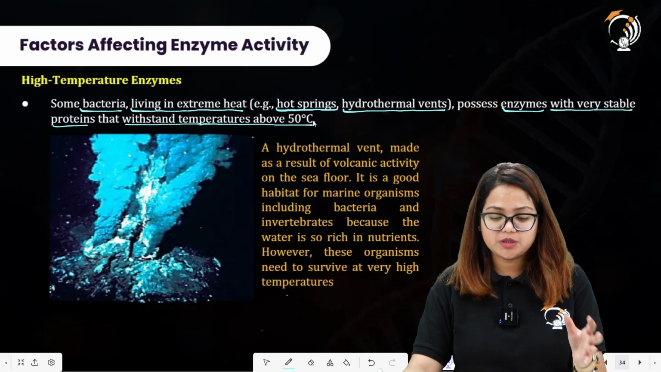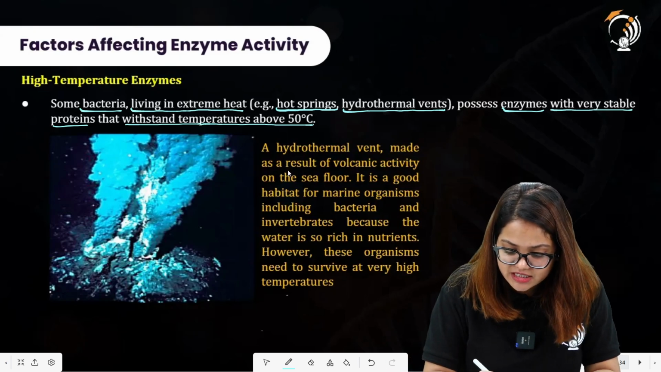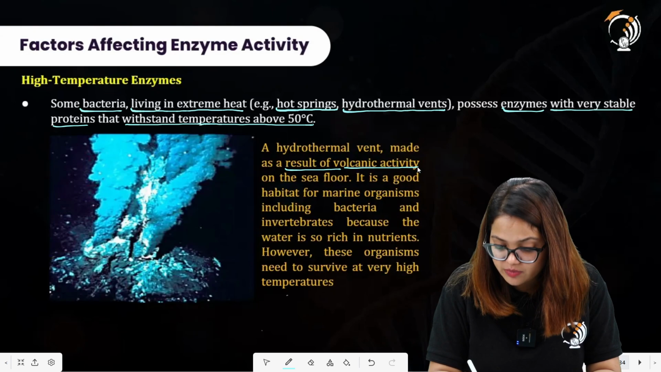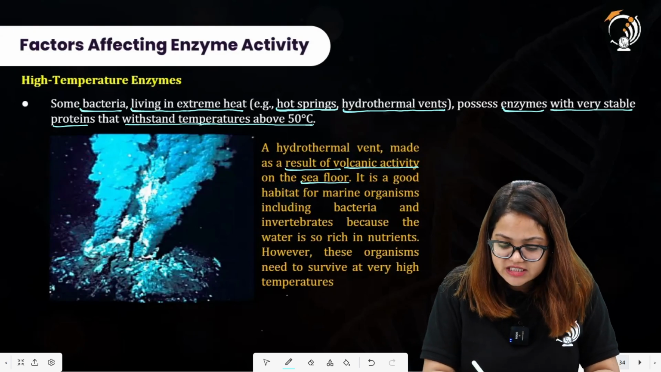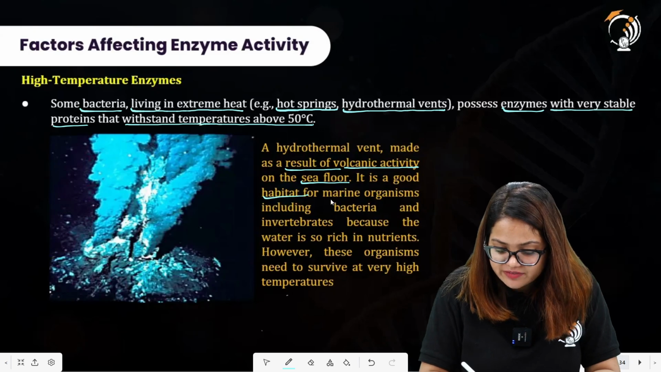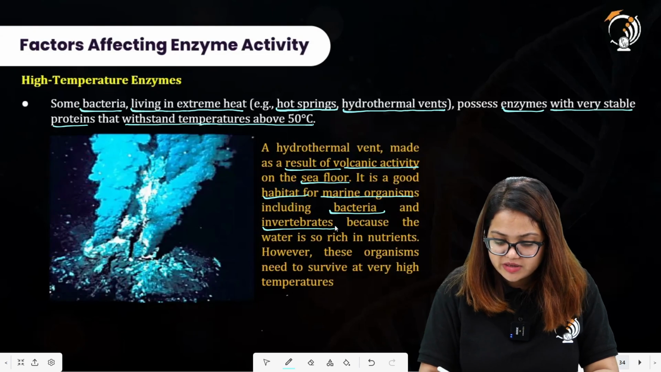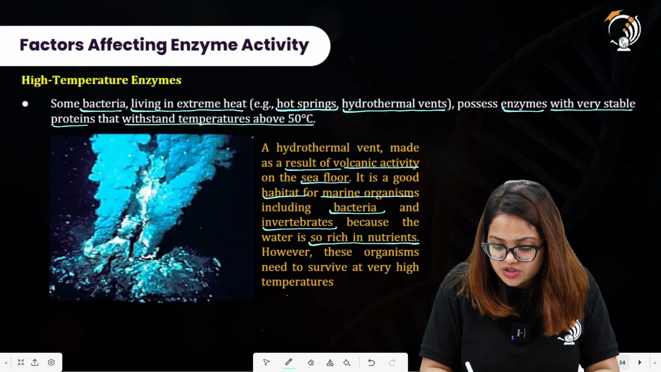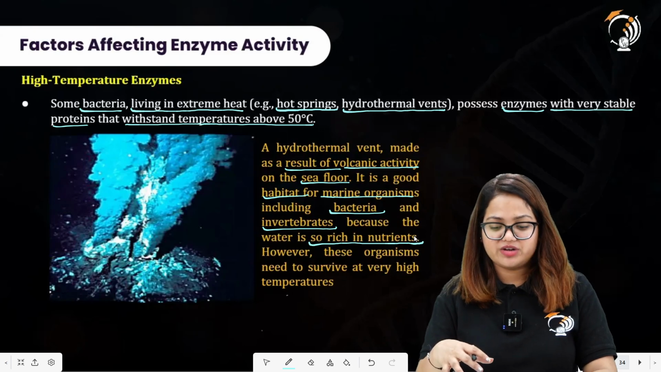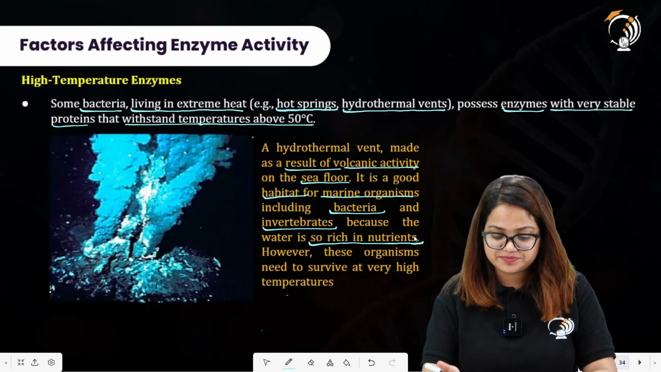What is a hydrothermal vent? It is formed as a result of volcanic activity, volcanic eruption on the sea floor. It is a good habitat for marine organisms, including bacteria and invertebrates, because the water is so rich in nutrients at that particular point where the volcanic eruption has occurred.